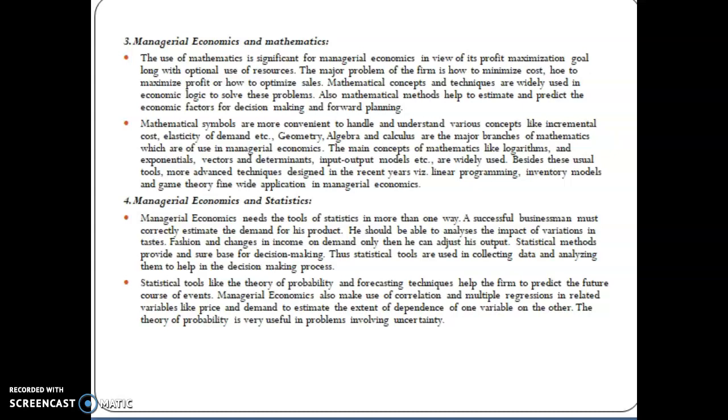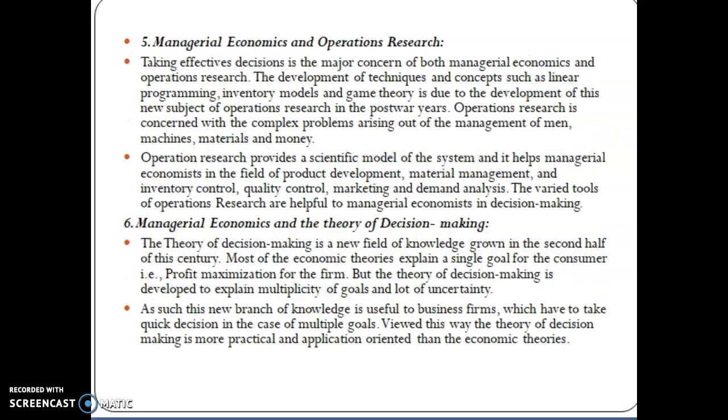And statistics, so estimation of present expenditure and future profits, estimation of present scenario and future scenario, time series analysis point of view. That's why it is also related to statistics. And managerial economics relates to operation research, because of decision tree analysis and at the same time quality control management techniques are there. So here operational research helps the estimation of the needs, and at the same time materials, machine and men. That means 4 M's: man, material, money and machine. And operation research scientific model helps the estimation of network analysis, and quality control, marketing and demand analysis.